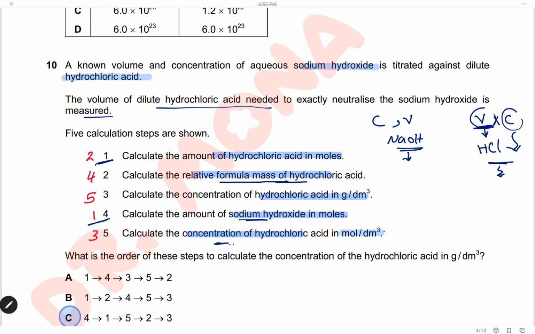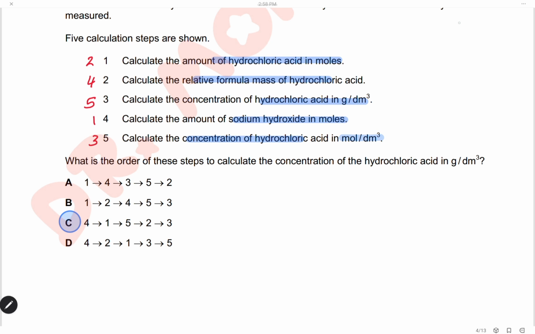To convert from mole per decimeter cube into gram per decimeter cube, we have to multiply by the relative formula mass. So the final step will be to calculate the concentration of hydrochloric acid in gram per decimeter cube. So the correct order here will be 4, 1, 5, 2, 3, and the answer is C.